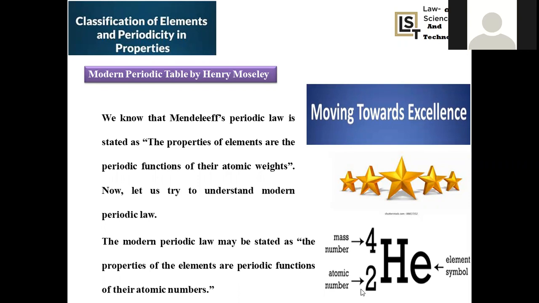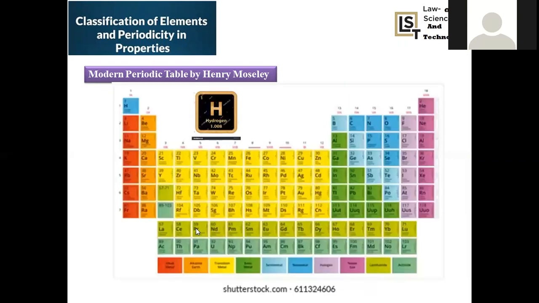So the excellent part of the modern periodic table is that it is concerned with the atomic number rather than the atomic weight of the given element. This is the criterion for the modern periodic table, and this is the entire classification of all the elements. The modern periodic table was framed in this manner. Some of the things present in Mendeleev's table were adopted here also.